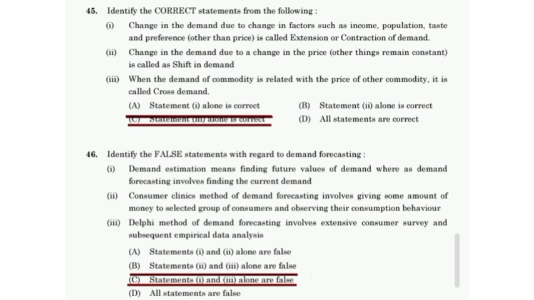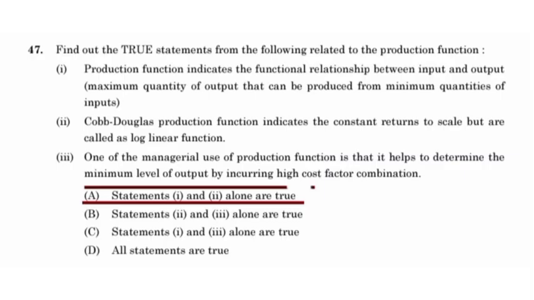Consumer clinics method of demand forecasting involves giving some amount of money to a selected group of consumers and observing their consumption behavior. Find out the true statements from the following related to the production function. Statements 1 and 2 are true. Production function indicates the functional relationship between input and output. Cobb-Douglas production function indicates constant returns to scale,